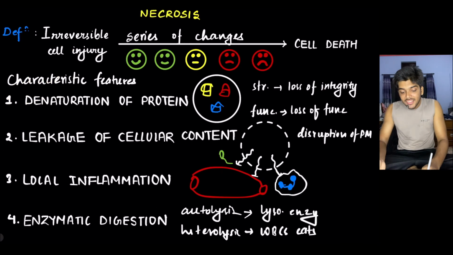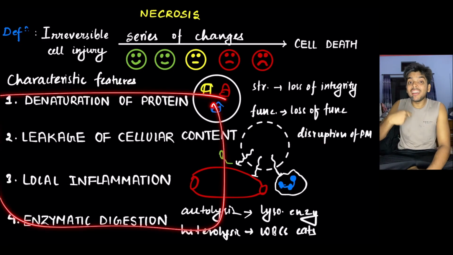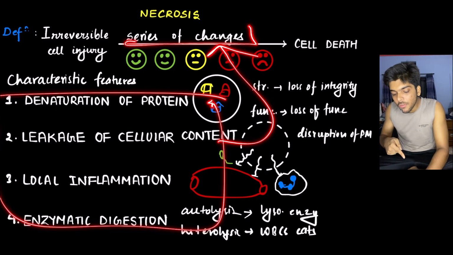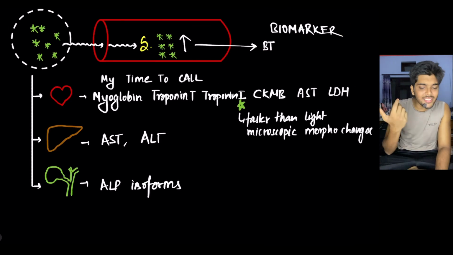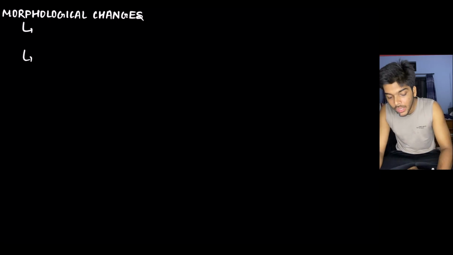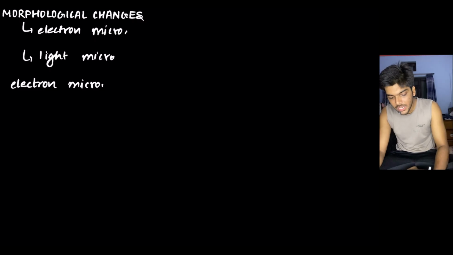Okay, so these are the reasons behind the series of morphological changes that take place in the cell during necrosis. The question is, what are these changes? I'm going to divide these morphological changes into two: one that is appreciated under electron microscope, and the other under light microscope. First, the electron microscope. Under electron microscope, you are able to appreciate the following.